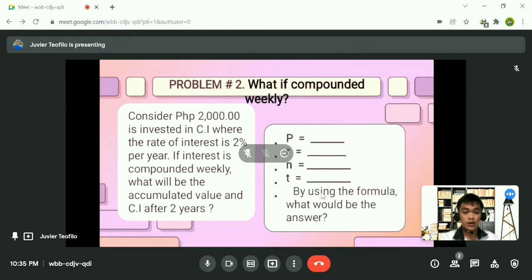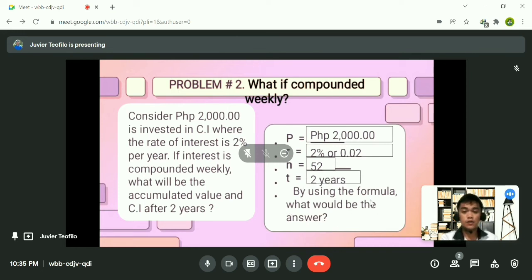Okay, I have seen your answers. Thank you so much, I appreciate it. Now, let's find out if our answer is the same. So, this is the given. Principal is equal to 2,000. The rate is equal to 2% or 0.02. N is equal to 52 because it is compounded weekly. And time is 2 years.